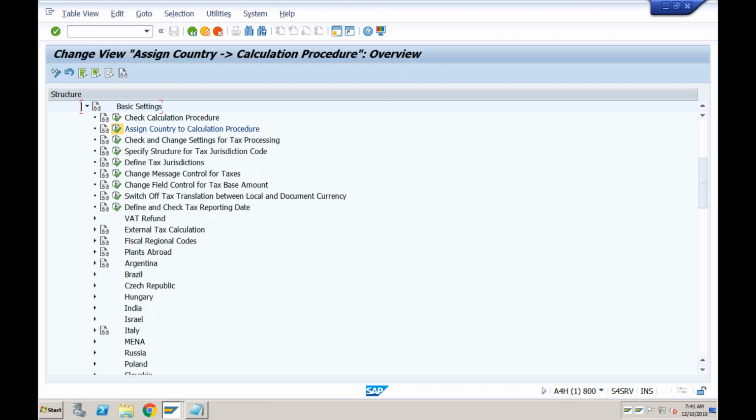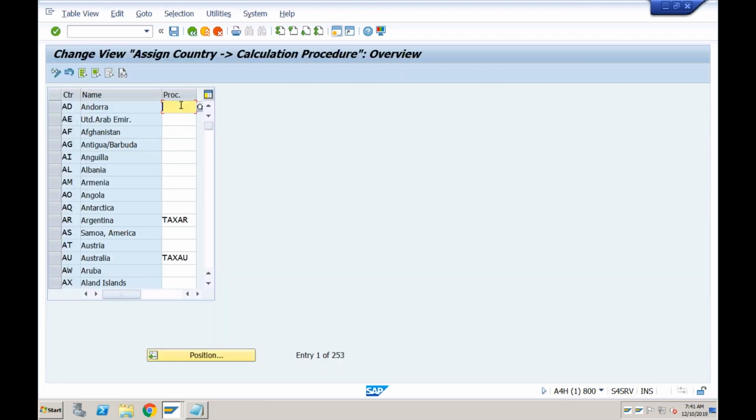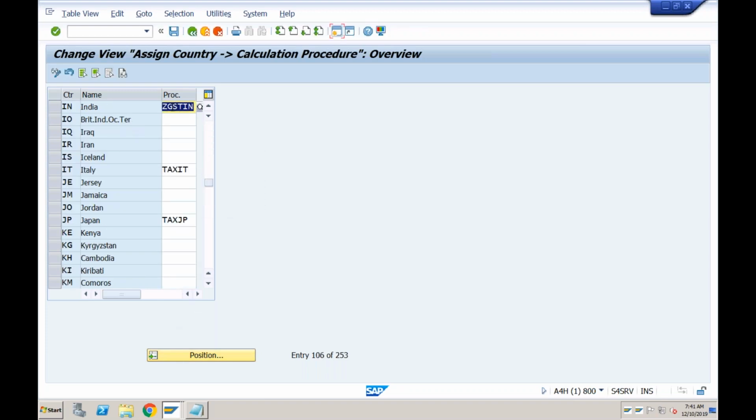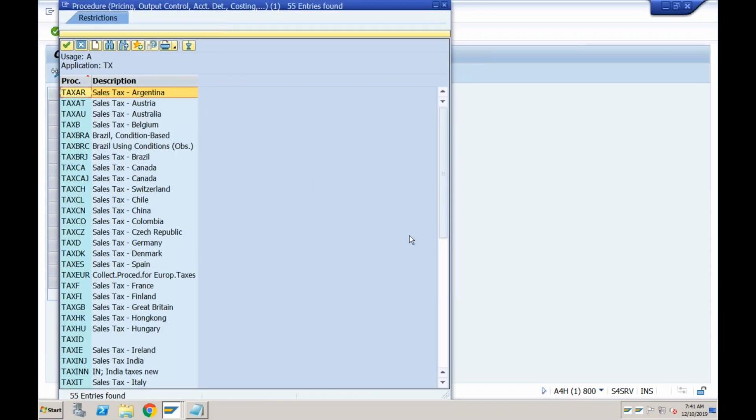So SAP has already provided many standard taxation procedures for each country. Okay, so for example, if I go for India, that is country IN, you can see it is assigned to ZGST-IN. Okay, previously it was assigned to tax IN, this one, tax INN. If you use this, then what will happen is system will use the old taxation procedure, which includes VAT, service tax, excise, and all. So it totally depends upon the country's requirement. Based on the country's requirement, you have to properly select the tax procedure.